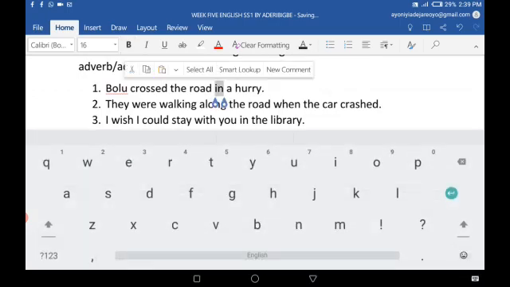Crossed the road how? In a hurry. So in a hurry is the adverb. They were walking along the road when the car crashed.